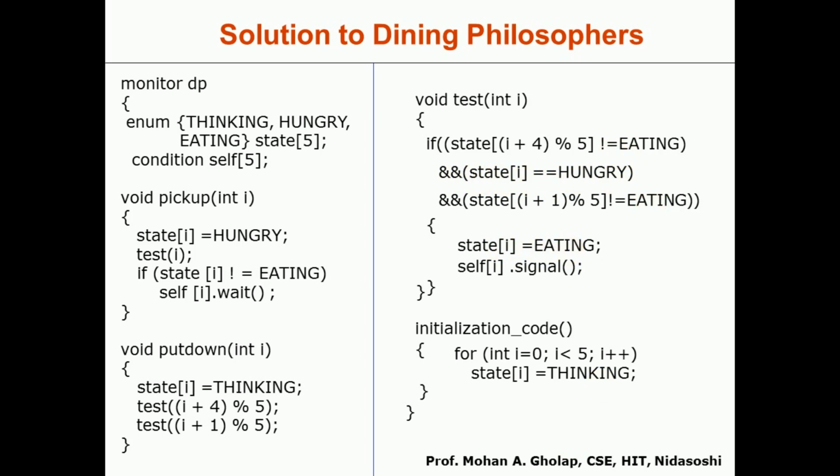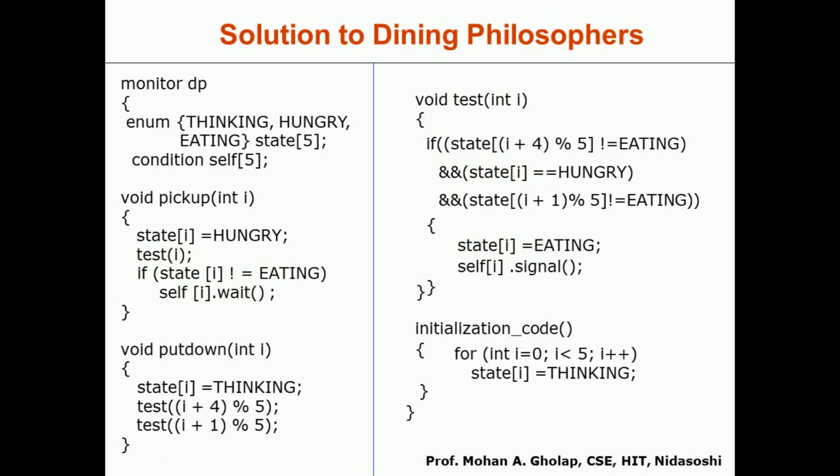Once he completes the eating, we have to call the signal with respect to self. Self means with respect to the philosopher who is performing eating, that is self of I dot signal, to indicate I have completed my eating task. Understood? So this is how the test is implemented. Test of I will check whether the 2 chopsticks are available.